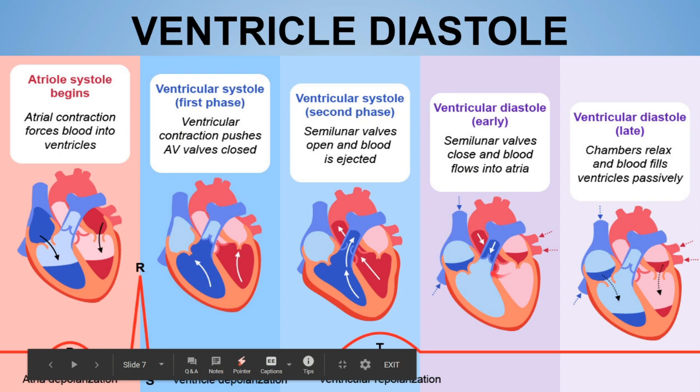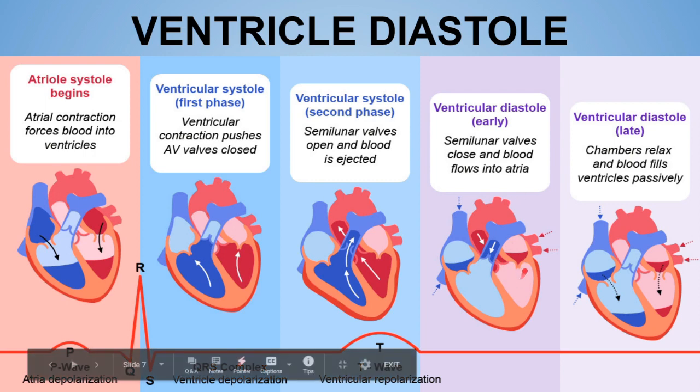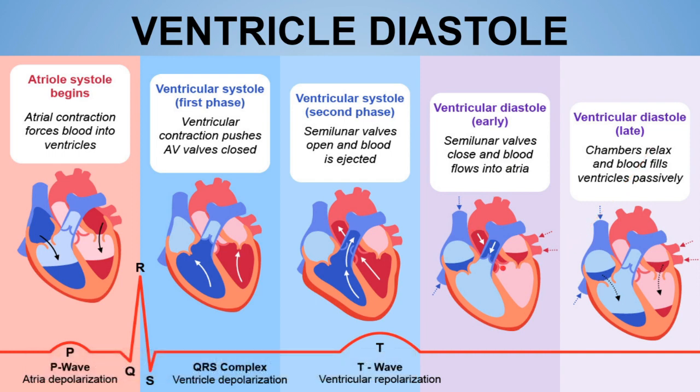Both valves are closed right now. Just after the protodiastolic phase, the blood in the aorta has been pushed in the forward direction, right? So just after that, both the valves are still closed. That is the isovolumetric relaxation phase, meaning the phase between the early and the late phase is the isovolumetric relaxation phase, where the blood volume is not changing and both the valves are closed. Early phase was the protodiastolic phase.